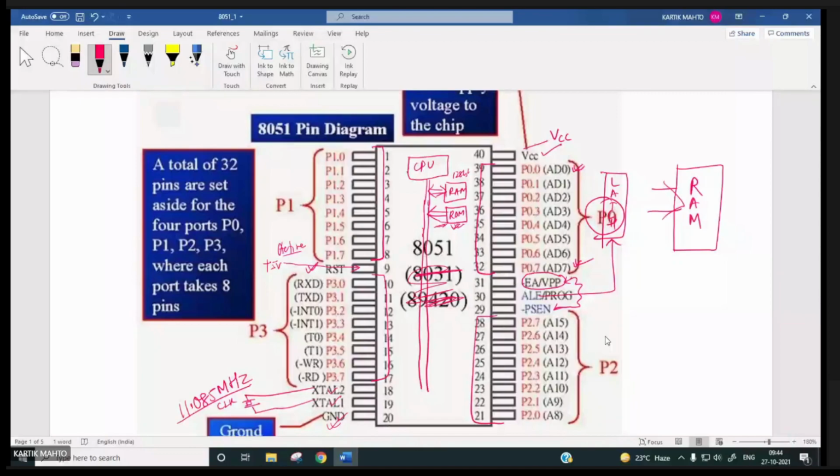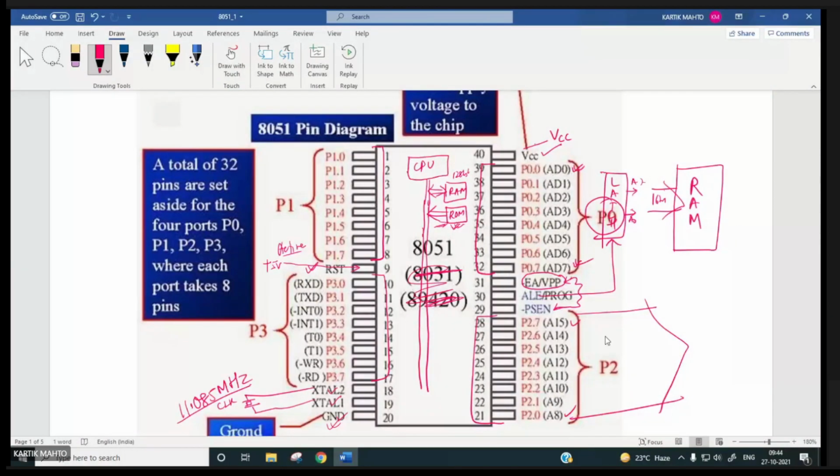And it will produce what? A0 to A7. And this will be used as A8 to A15. You can see A8 to A15. So a 16-bit address you can send, right?